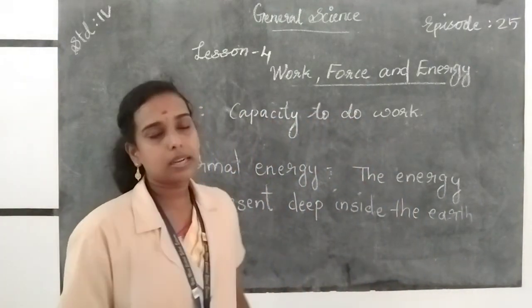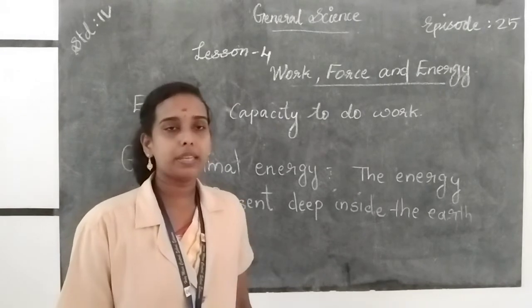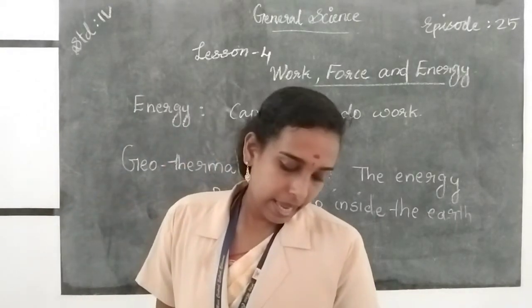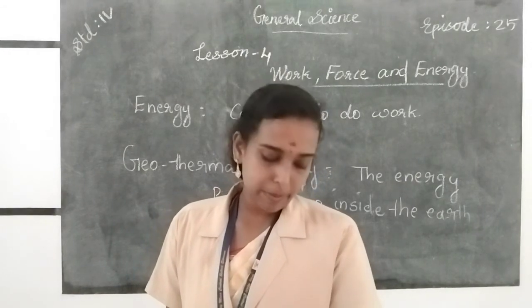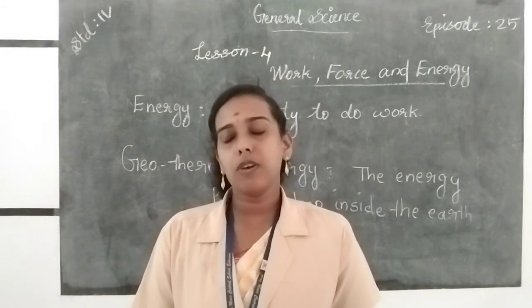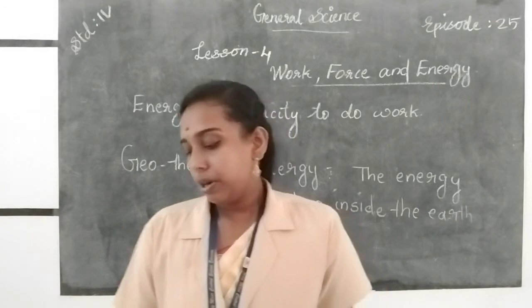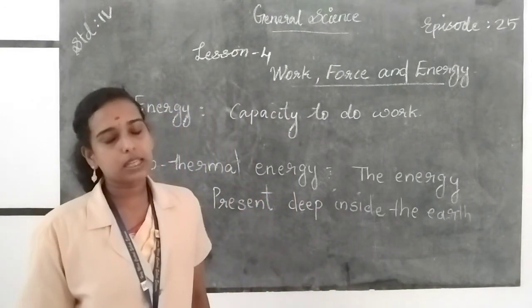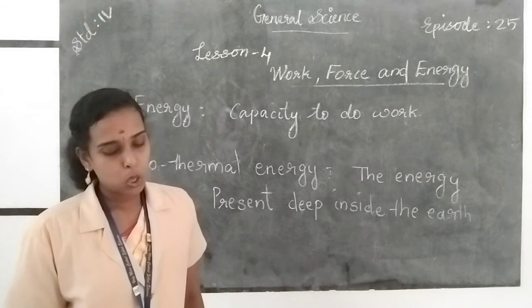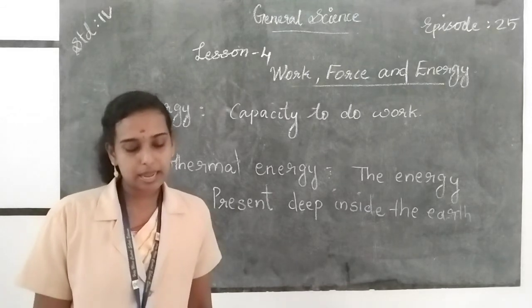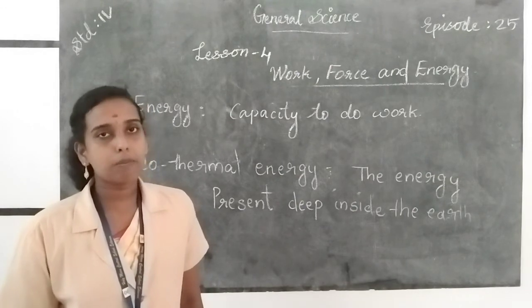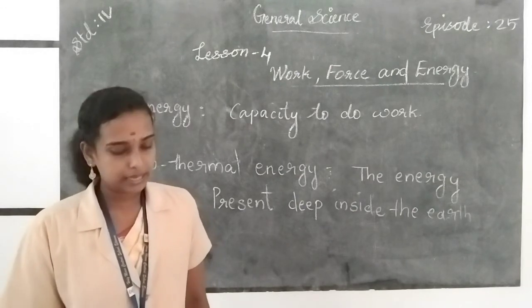Then atomic energy. The energy obtained from splitting of atoms is called atomic energy. Then chemical energy. We get chemical energy from our food. Fuel energy is obtained by burning of fuels and causes air pollution. Then a machine is a device that helps us do a great deal of work with less effort. So machines are used to make our work easier.